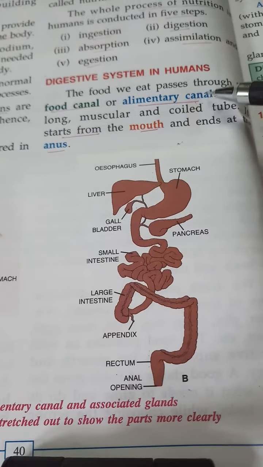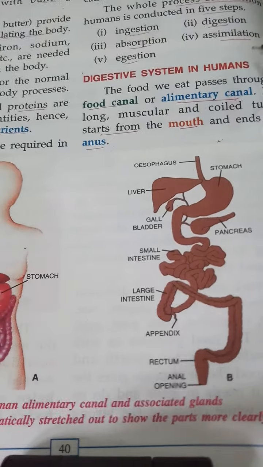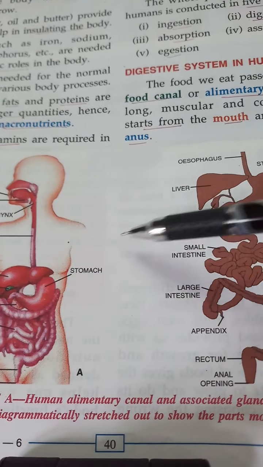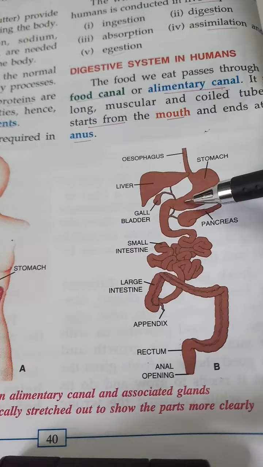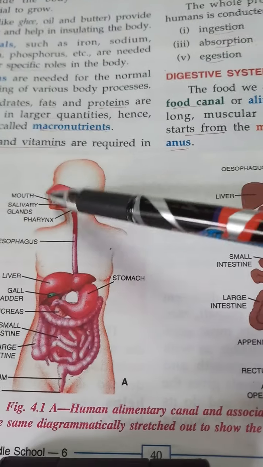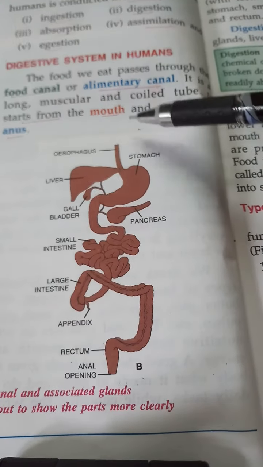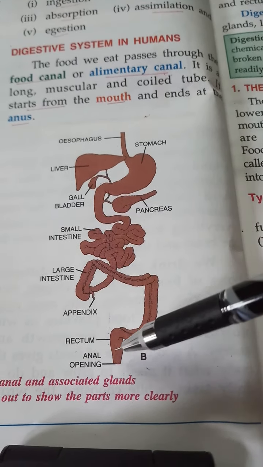The digestive system in human, that is also known as the food canal. We can call it as food canal or the alimentary canal. It contains a long coiled tube.